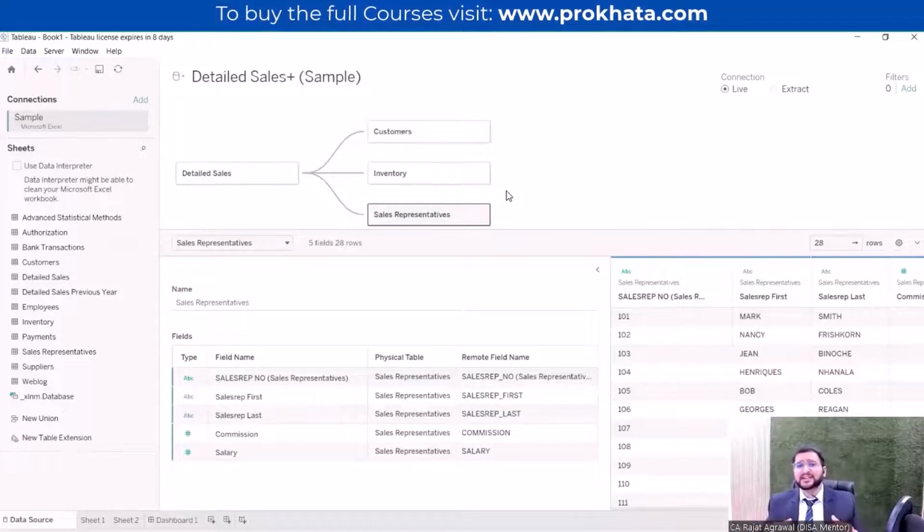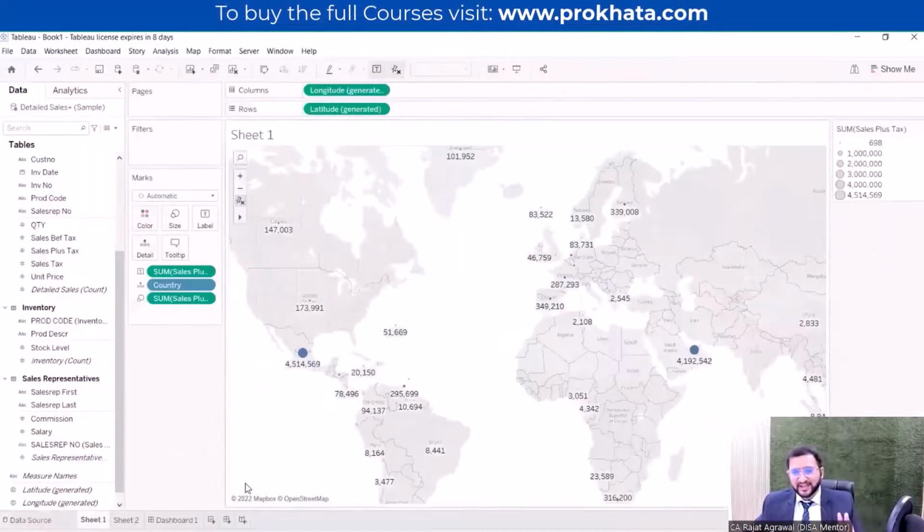In between relationships, we found one error also. We corrected that error by changing the variable types. We corrected the field option from number to string. So you can remember this thing, number to string. And after we had done all that, we started visualizing. In the visualization part, I just completed one visualization, which is sales by country.